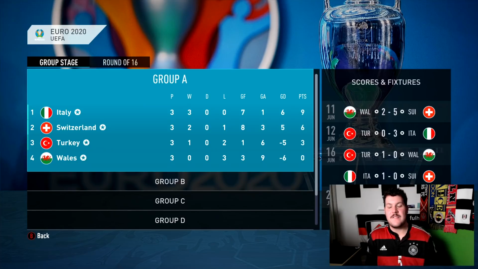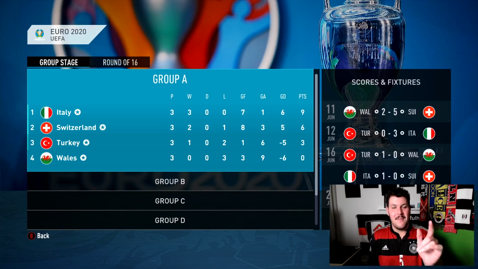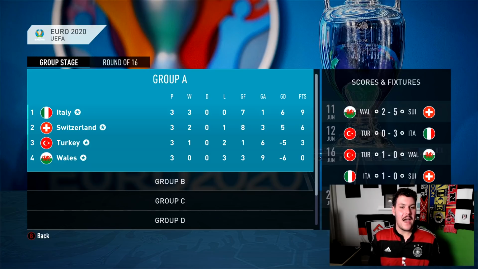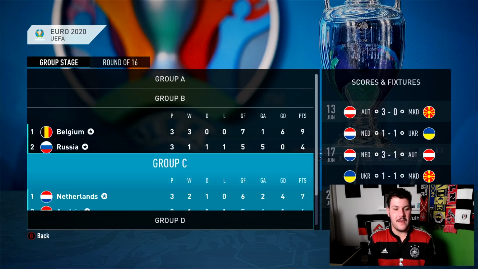So here we go. I've spent what has felt like a year simulating through the group stages. Had to do every single game individually, and I'm controlling every team, as you can see by the stars next to them. But out of Group A, we have Italy, Switzerland, and more than likely Turkey. So Wales, without their players, without their goal scorers, are absolutely nothing. Missing Aaron Ramsey. In Group B, we have Belgium, Russia, and Denmark. Denmark barely scraping through. Finland only getting the 1 point.